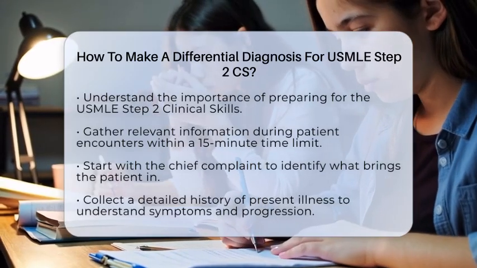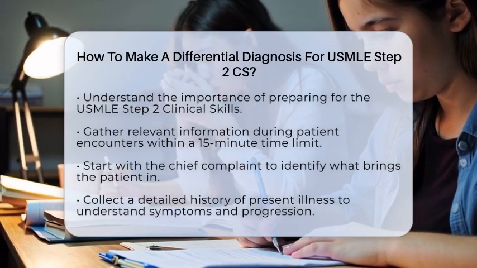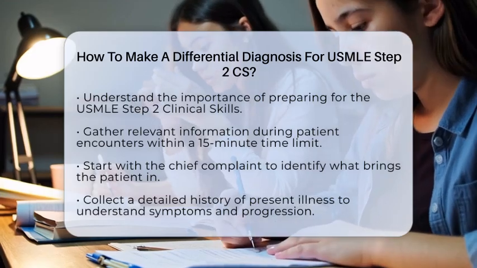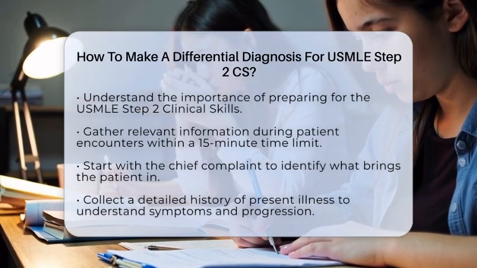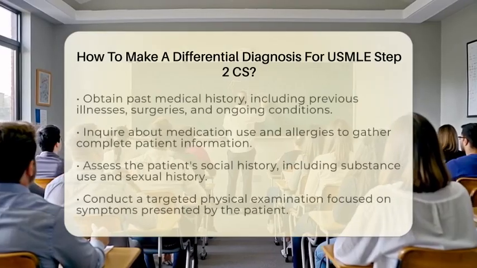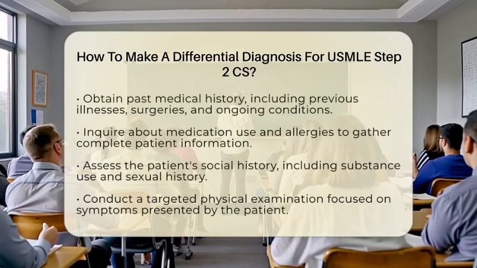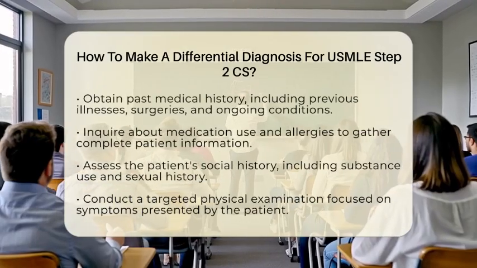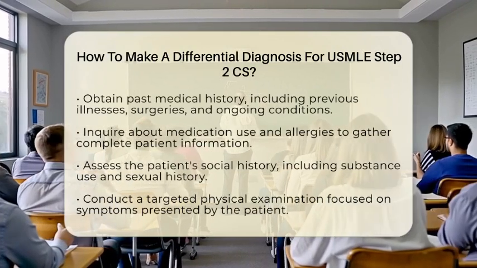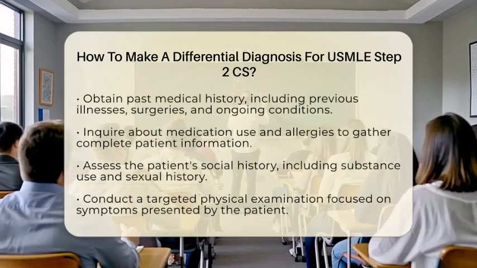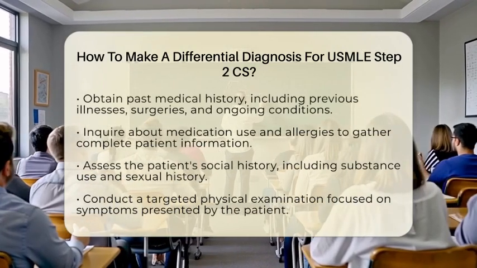Next, collect the past medical history. This includes any previous illnesses, surgeries, or ongoing conditions. Don't forget to ask about medication use and allergies. Understanding the patient's social history is also important. This includes substance use and sexual history, as these can impact health.